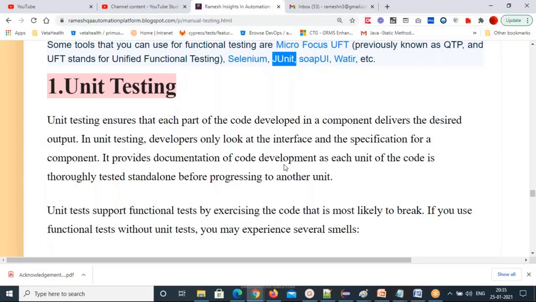It provides documentation of code development, as each unit of the code is thoroughly tested before sending to the testing team. Unit tests support functional tests by exercising the code that is most likely to break. Unit testing is purely done by the development team on their own machines.